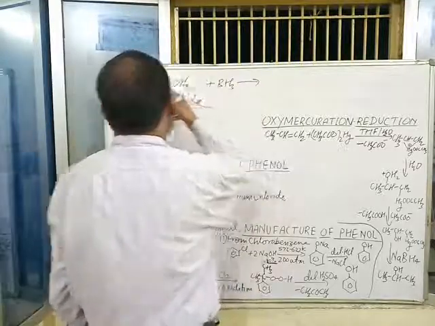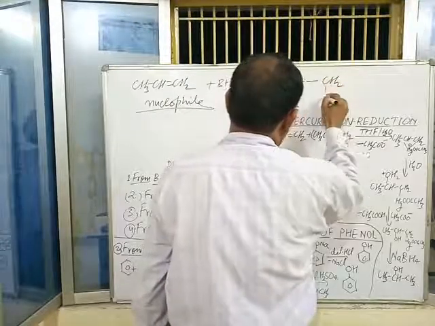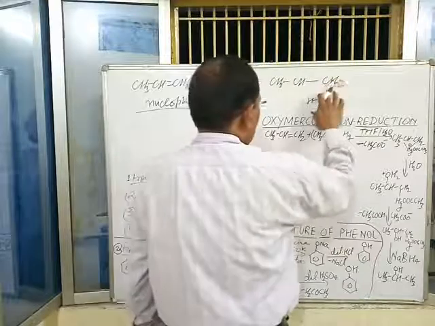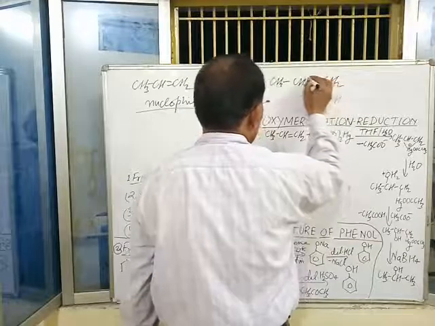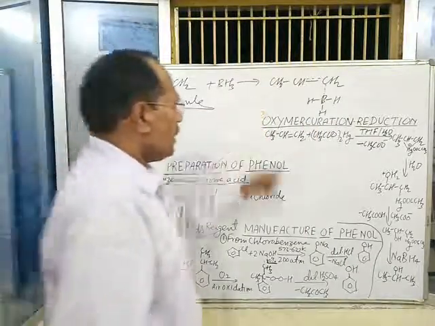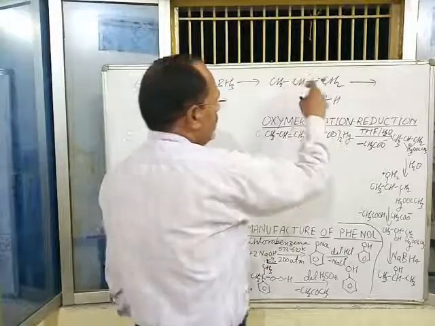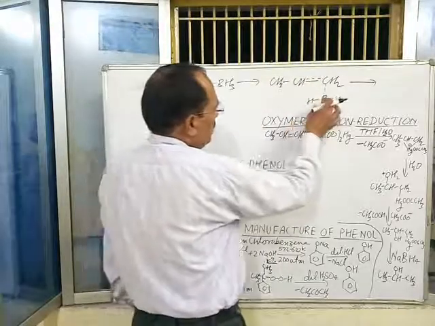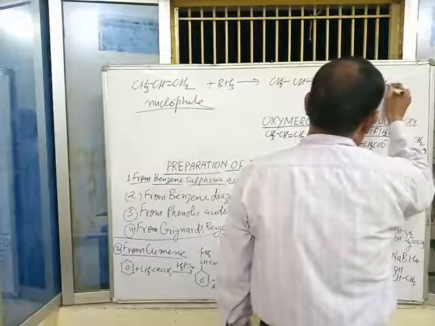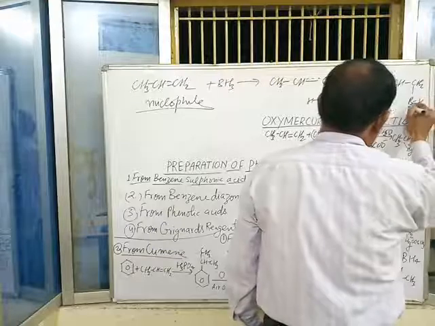forms a complex, CH3CH=CH2 with BH3. This complex is formed with the alkene, and this carbon of the alkene attracts one of the hydrogens of BH3 and forms a cyclic transition state.